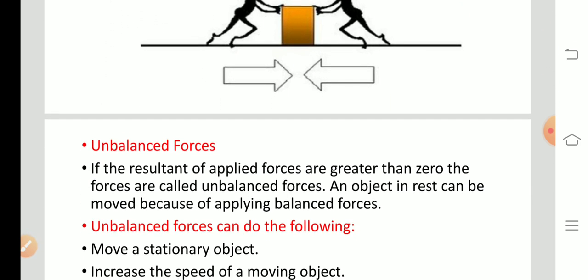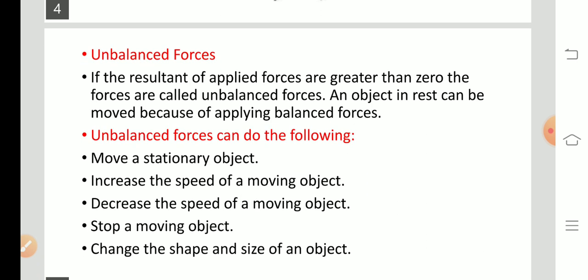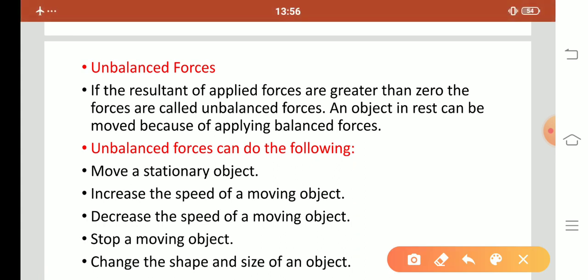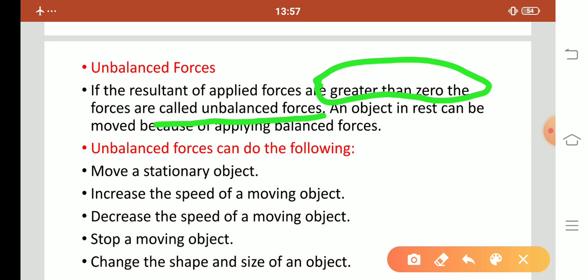Our next topic is unbalanced force. If the resultant of the applied forces is greater than 0, the forces are called unbalanced forces.